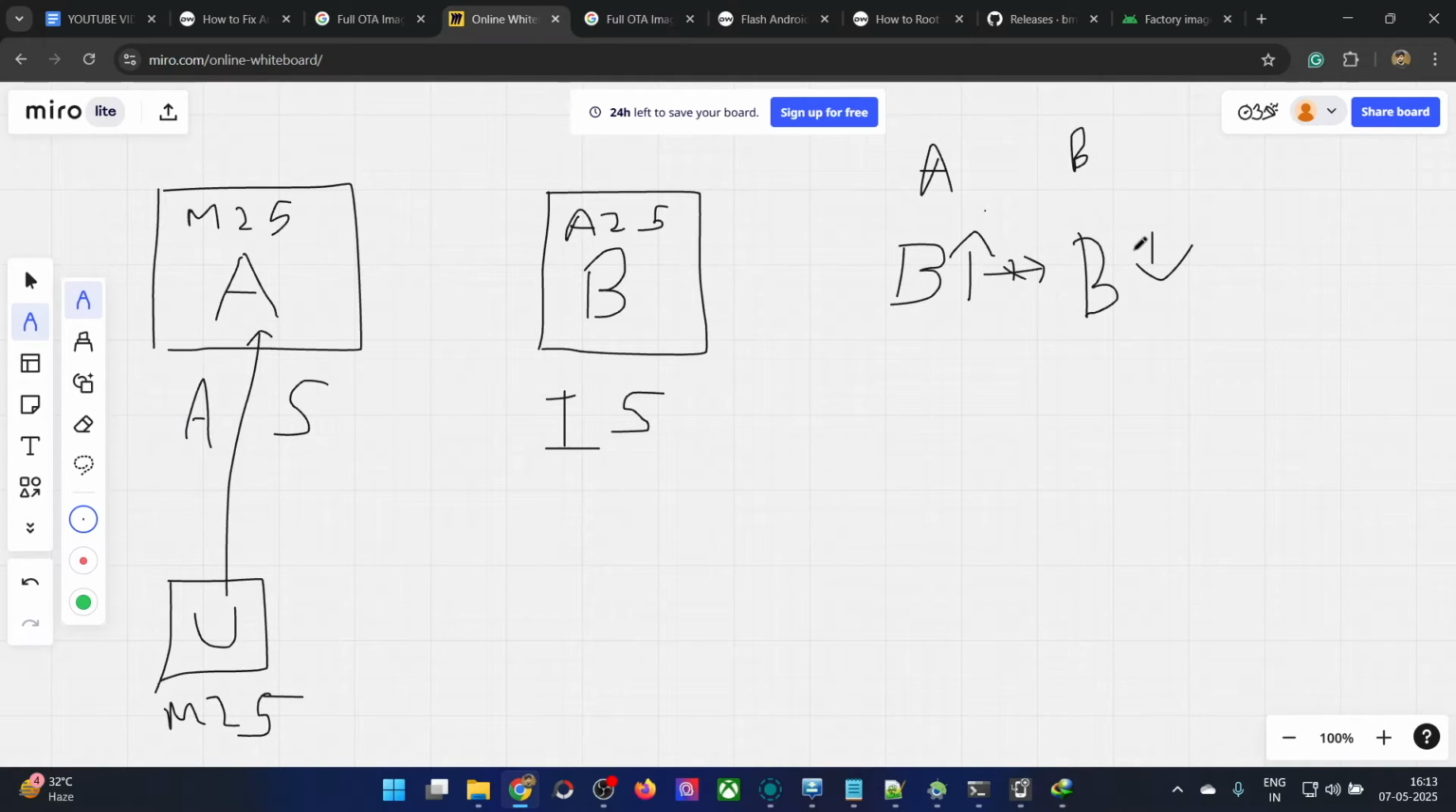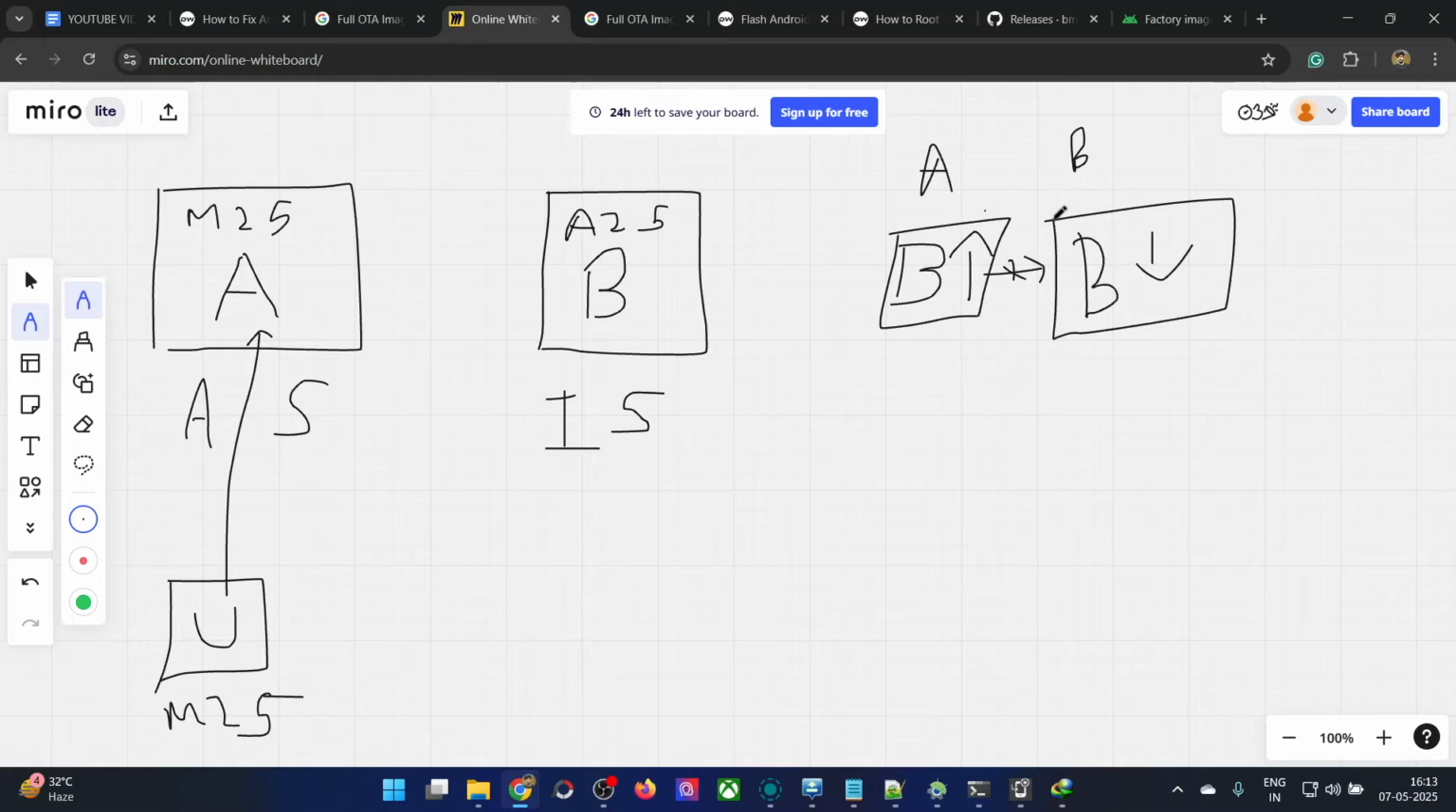But since slot B has a lower version of the bootloader, your phone will not be able to boot up, and it will end up in a soft brick, a boot loop state, or even a hard brick state. This is just because the May update has a higher incremented version of the bootloader, and slot B, which has the April update, has a lower version of the bootloader. So to avoid that from happening, what can you do?